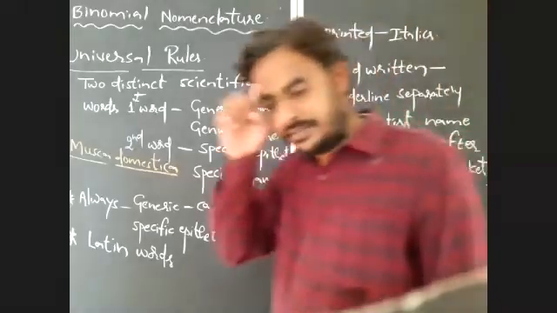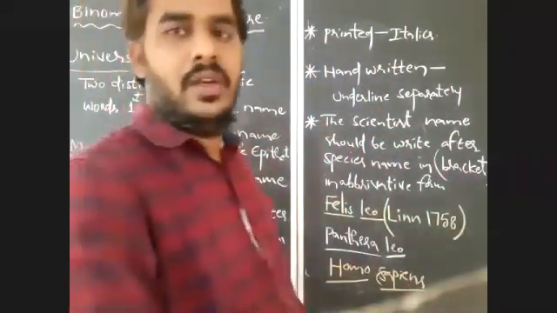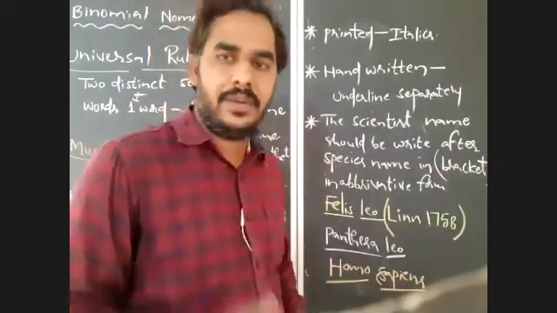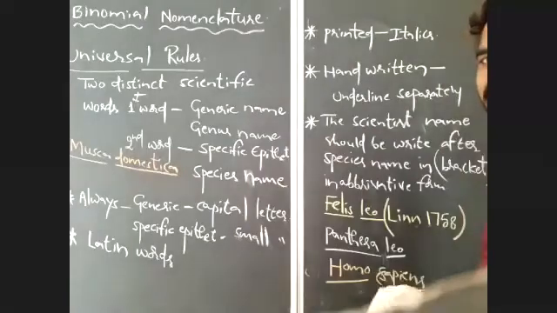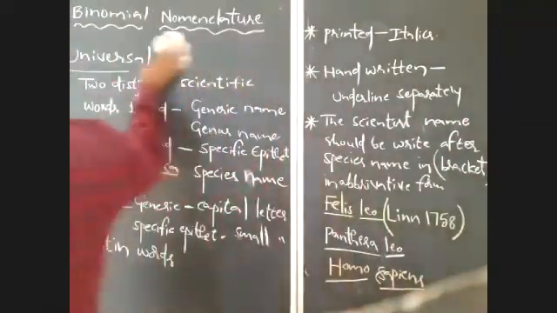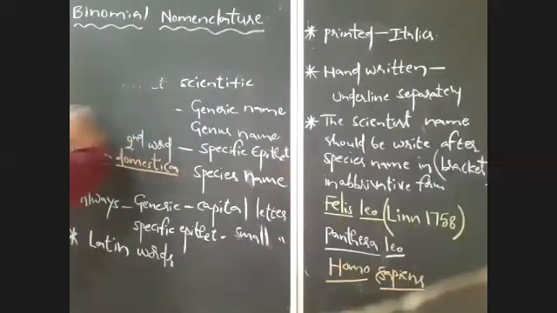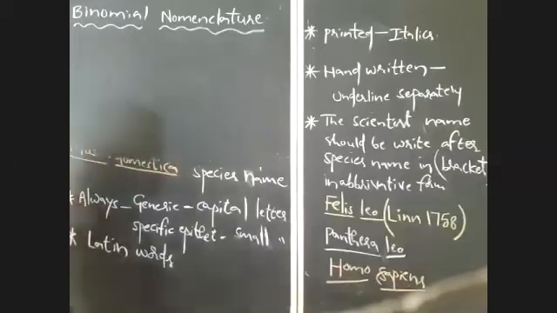So try to find the scientific names or binomial names of those organisms, right? That is clear. Now, after completion of binomial nomenclature, one more method of nomenclature also exists, that is trinomial nomenclature. The most popular method is binomial nomenclature. What is my binomial name?